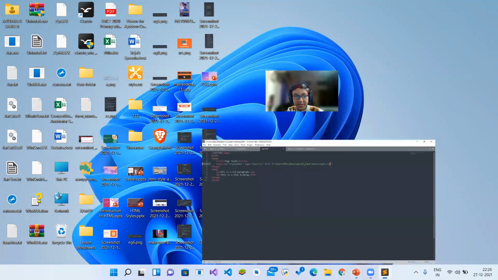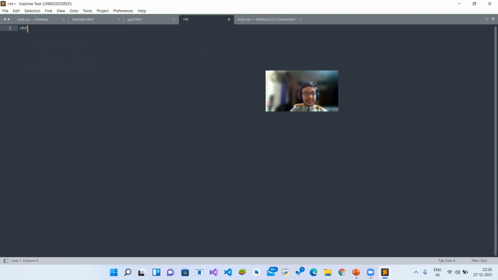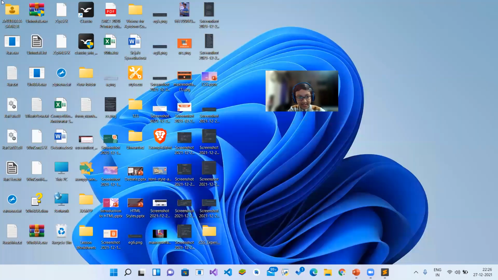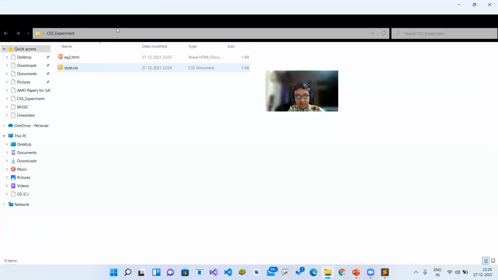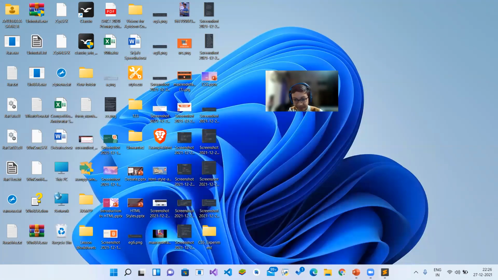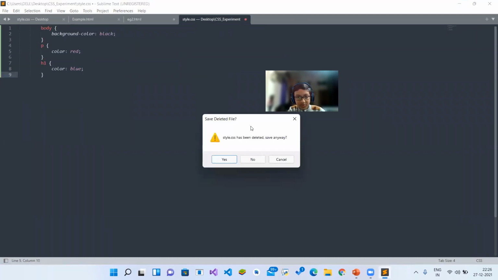So now let me show you. Now I will teach you internal CSS. I will do this in internal CSS. Let's do it in EG2. Let's clear up all this. Let's delete the CSS file because we don't need it anymore. Let's delete this CSS file. No, let's keep it in the folder. Let's delete this style.css and let me close this.